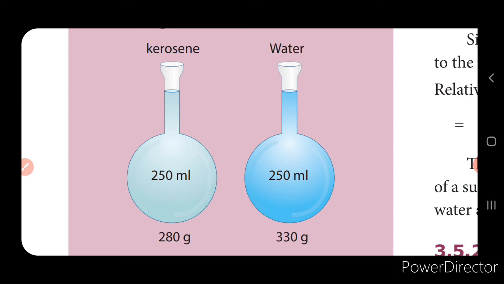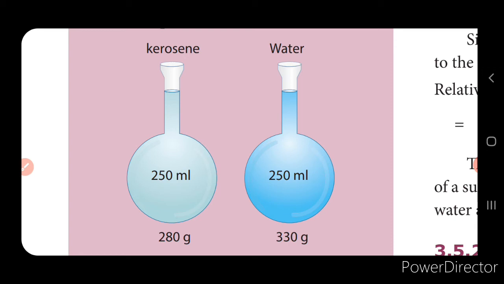Now if you consider water, the weight of the water excluding the flask is 250, so the volume is 250. So 250 divided by 250 is 1 g per centimeter cube. There is a difference: though the volume occupied by the water and the kerosene in the round bottom flask is the same, there is a difference in the weight. So this is nothing but density.